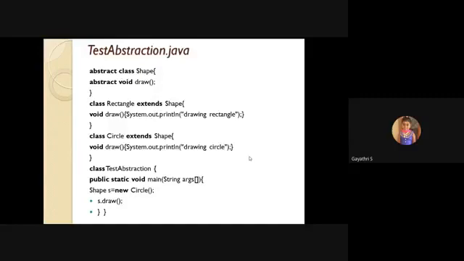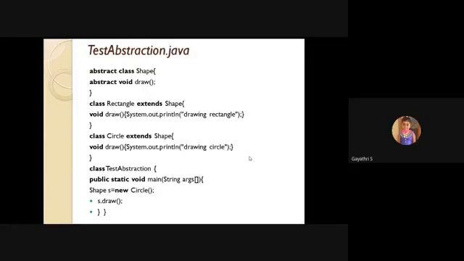Next, one more concrete class, circle, which also extends the abstract class shape. As circle extends shape, it should give the implementation detail of that abstract method draw. So we just add void draw. Just neglect abstract because it is not abstract here. Here we are giving the implementation detail. So void draw, and within the draw, one print statement, drawing circle.